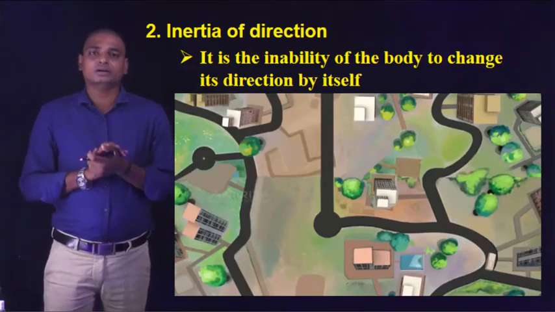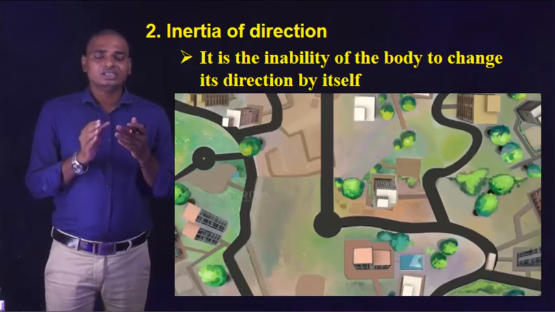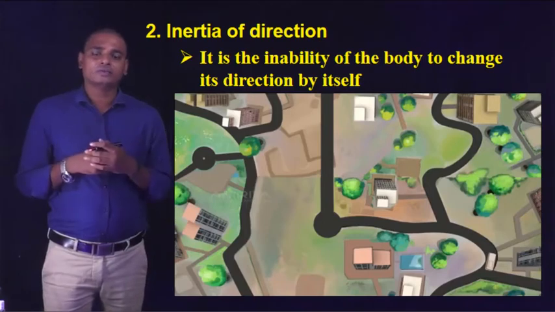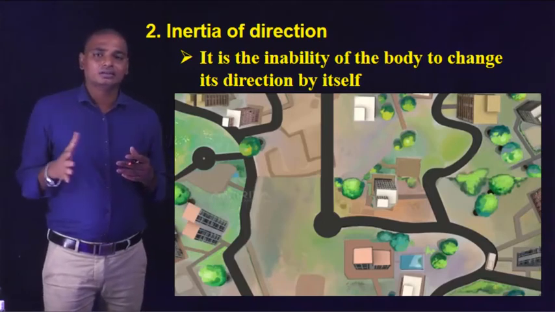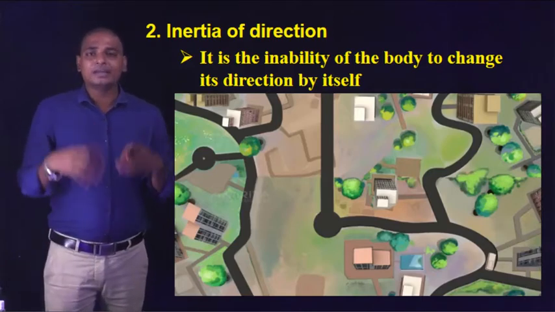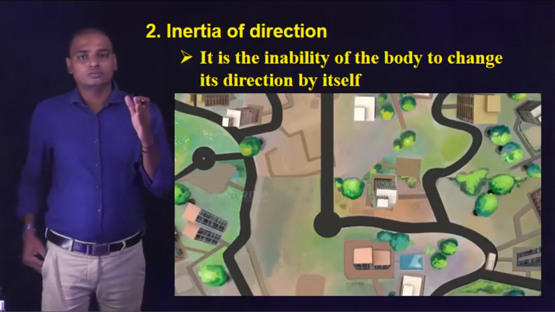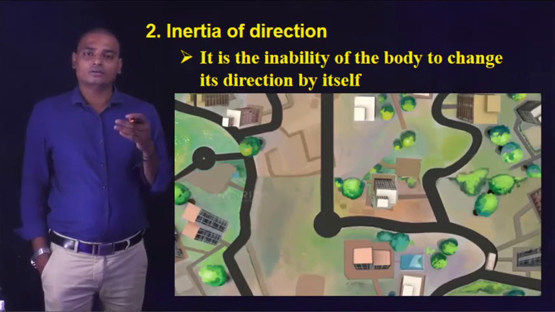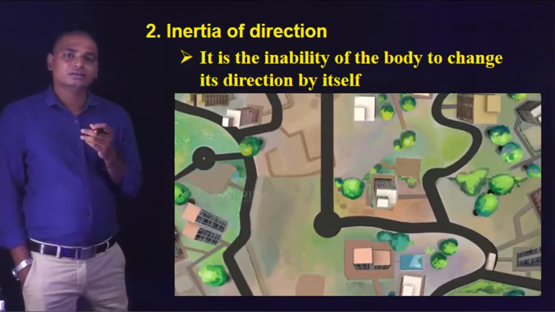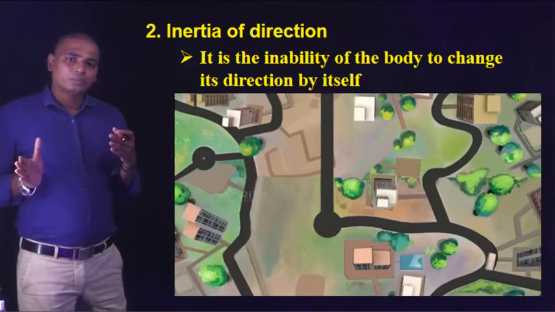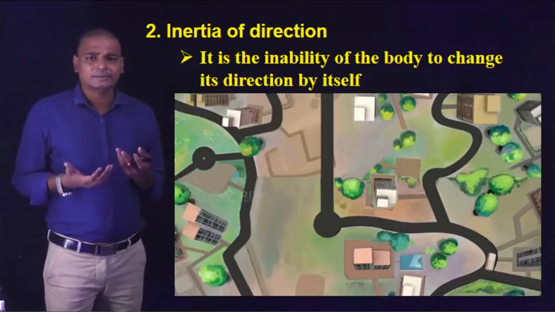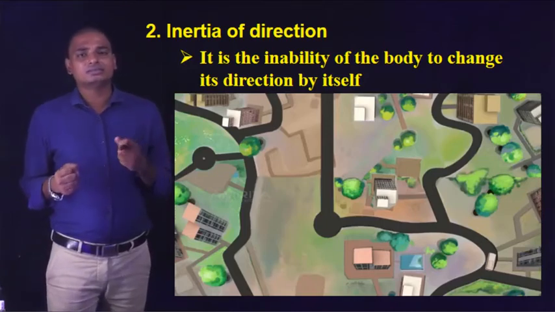This happens because initially the passenger and the bus are moving in a straight line. When it takes a turn, the feet of the passenger will also move with the bus, but the remaining body, which is in motion with respect to the outside or some other reference point, is moving in a straight line. But as the bus takes the turn suddenly, it opposes that change. So he falls sideways.